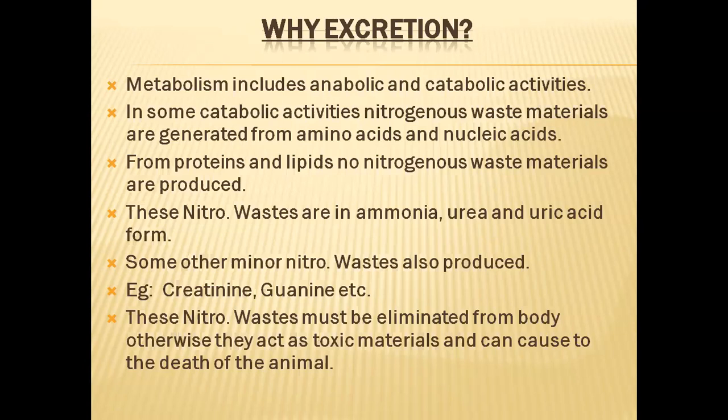In these catabolic activities, along with other waste materials, nitrogenous waste materials are also produced, in the catabolism of amino acids and nucleic acids like DNA and RNA, and of proteins.